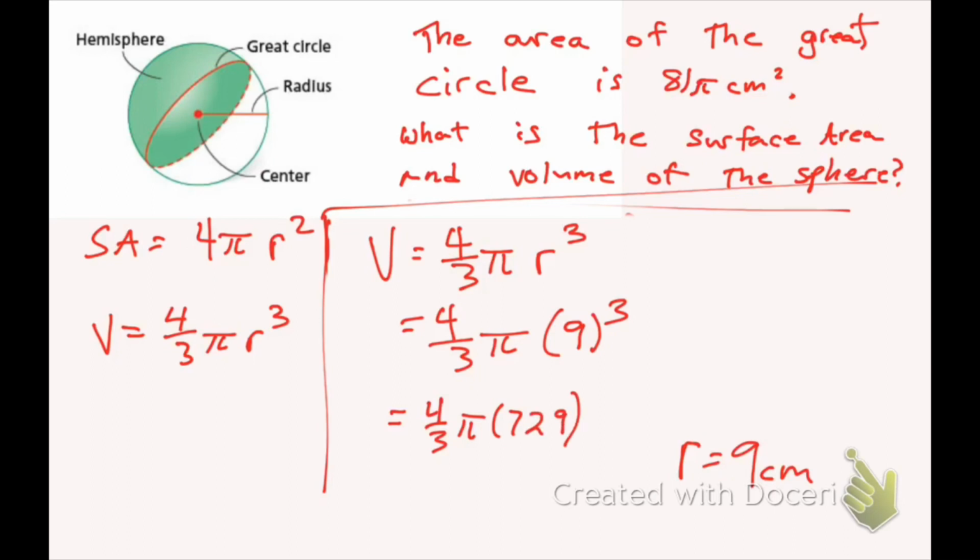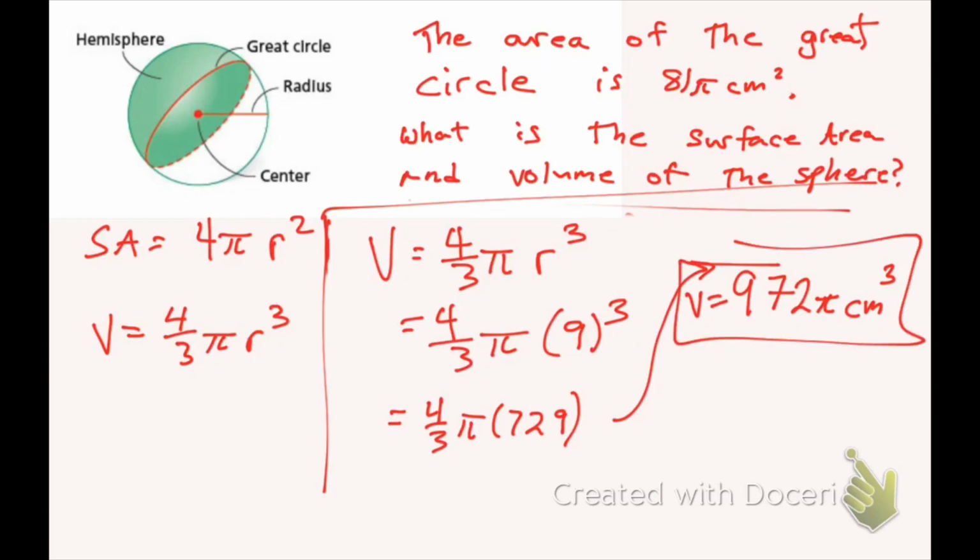Let me erase some of this. So 729 times 4 divided by 3 gives me 972 pi centimeters cubed. That is my volume.